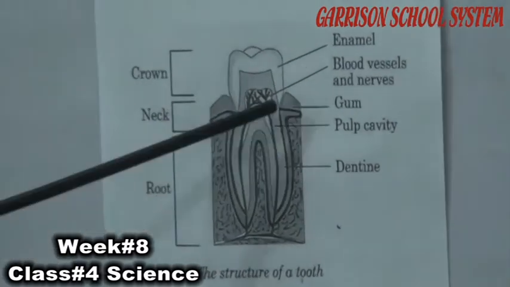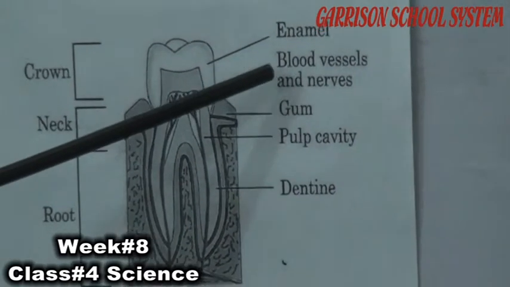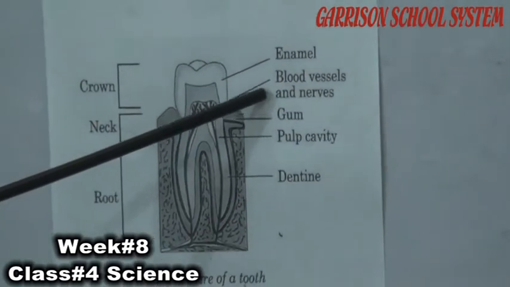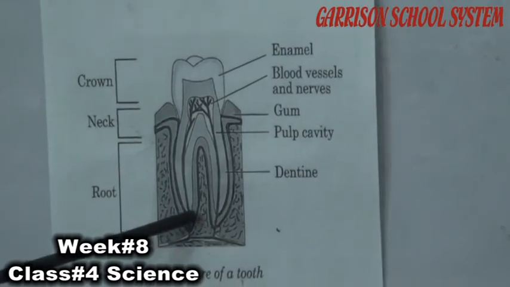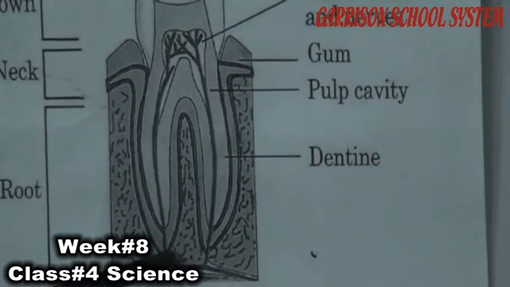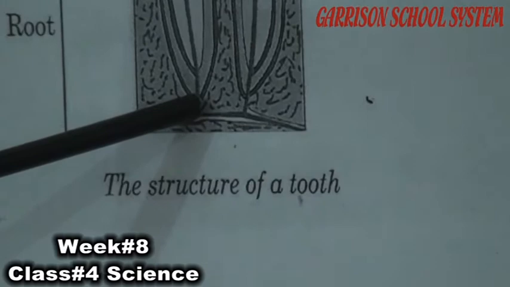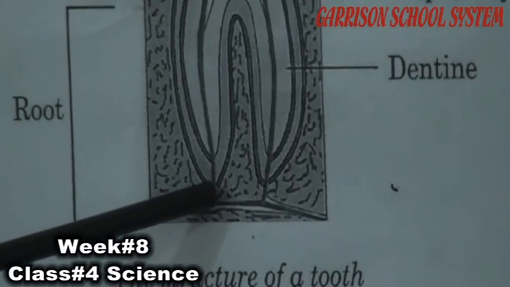After that, there is a pulp cavity inside the dentine, and it contains blood vessels and nerves. You can see the roots over here. The roots are the sensory portion of the tooth, and they contain the nerves which lead to the brain.